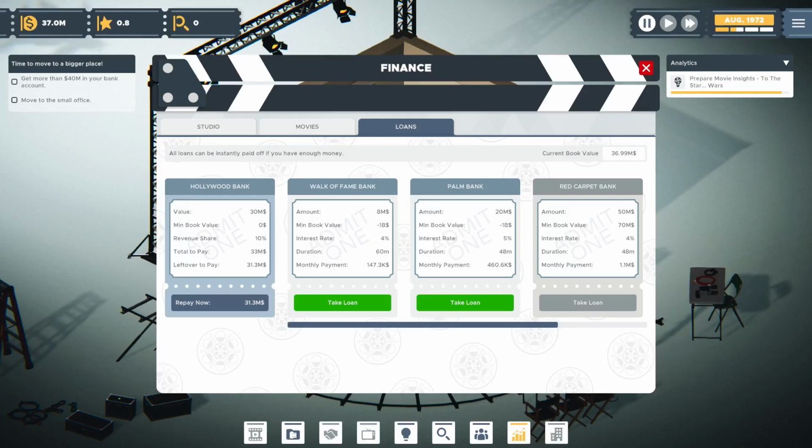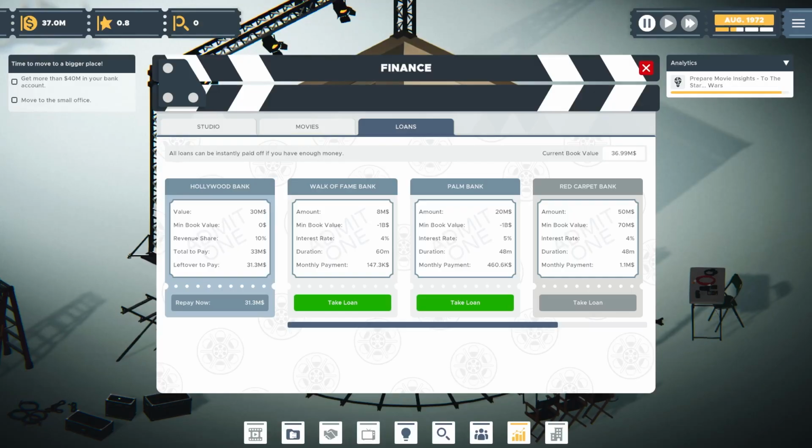Now we have 31.3 million left over to pay, because again, they've been taking out money monthly from us, as well as taking out money from their share of our revenue. So we have 37 mil in the bank right now. We could repay this loan of 31.3, and that would leave us, what, a little bit over 5 million in the bank, possibly.